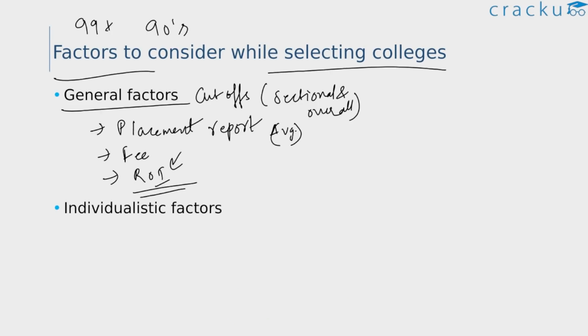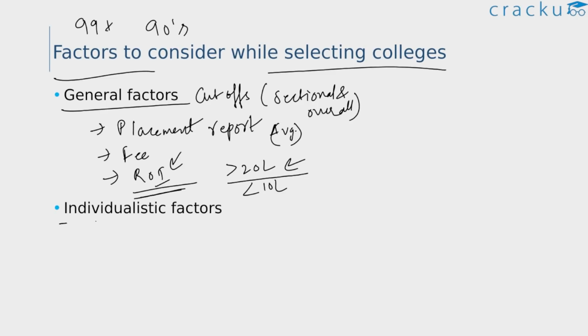This is because the college which you're considering may have fees of more than 20 lakhs, and if the average package, let's say, is less than 10 lakhs, then it doesn't make sense to apply to this college, because once you're done with your MBA, you need to spend a certain number of years repaying the loan itself, and hence you need to consider the ROI while looking at a college.